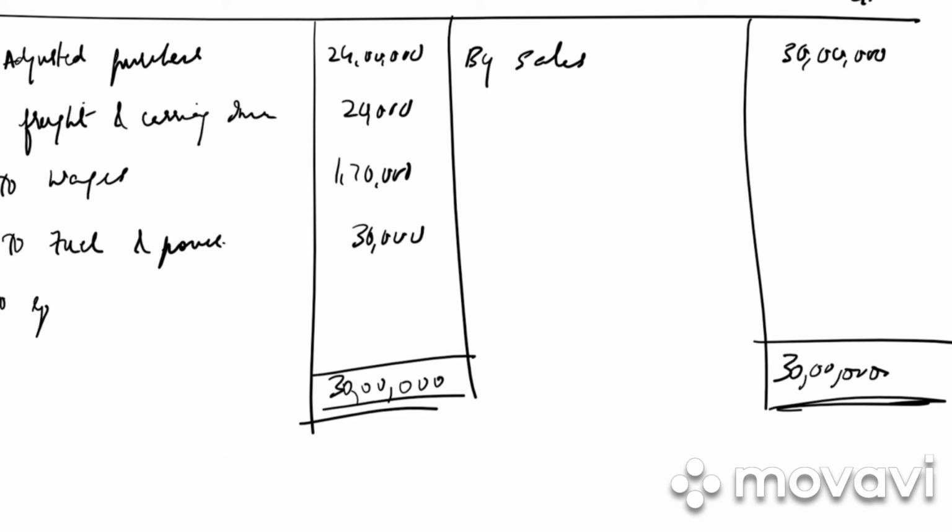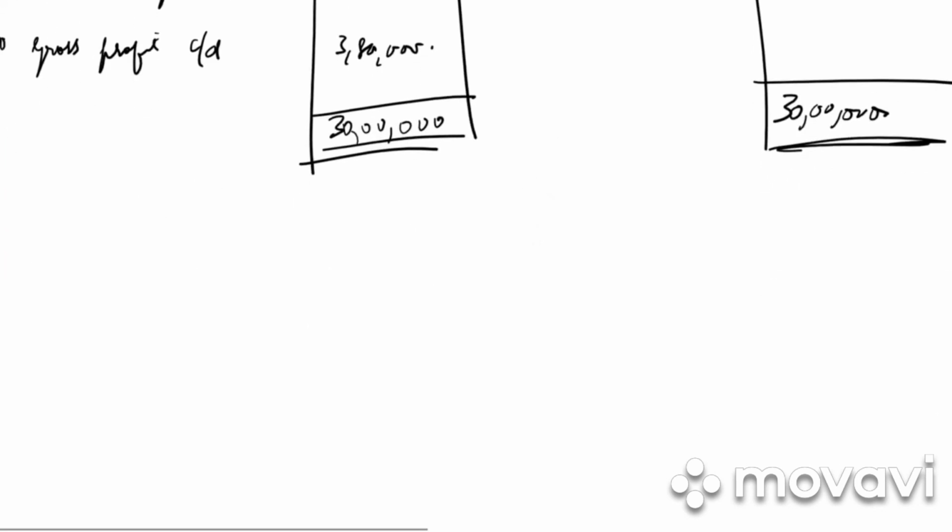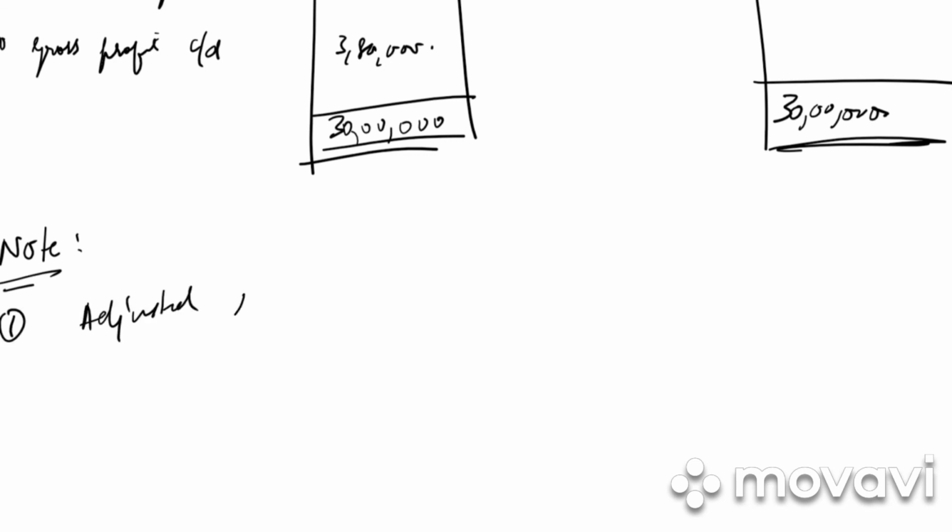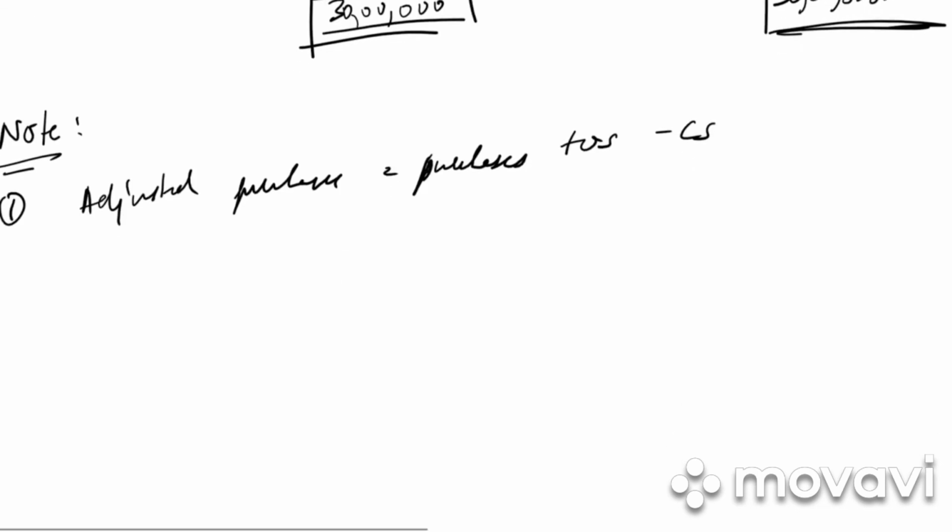Balancing figure is to gross profit carried down. How much is it? 3,80,000. So after the problem, write note under the first one. Adjusted purchases is equal to purchases plus opening stock minus closing stock. Next, second one. Closing stock has not been shown on the credit side of trading account since it has already been adjusted while computing the adjusted purchases.